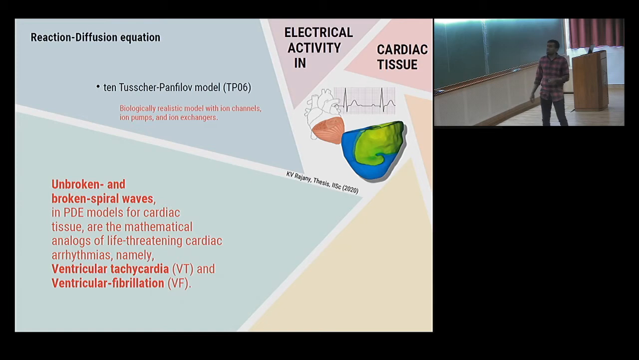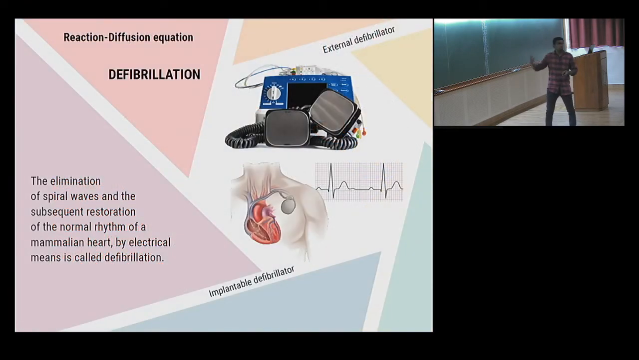So why are they important? These are the ones which lead to diseases such as ventricular tachycardia or ventricular fibrillation. We need to get rid of these kinds of solutions in the heart tissue. So how do you do it? If a person gets these kinds of waves in their heart, basically the patient is dead in 2 minutes.